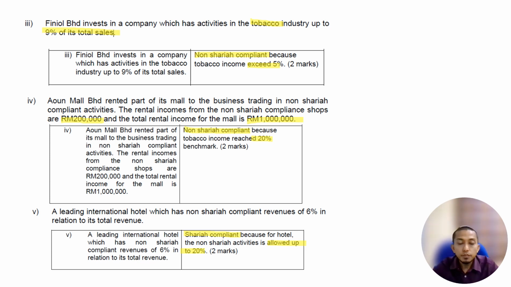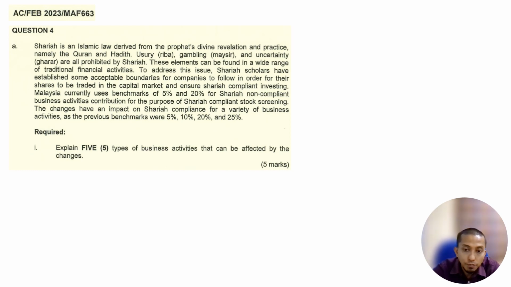So the next part, this one is February 2023. From this slide, Sharia is Islamic law derived from the Prophet's divine revelation and practice, namely Quran and Hadith. The point they highlight here: usury, gambling, and uncertainty are prohibited in Sharia. They also highlight the benchmark of 5% and 20%, which replace 5%, 10%, 20%, 25%. Explain five types of activity that can be affected by the change.